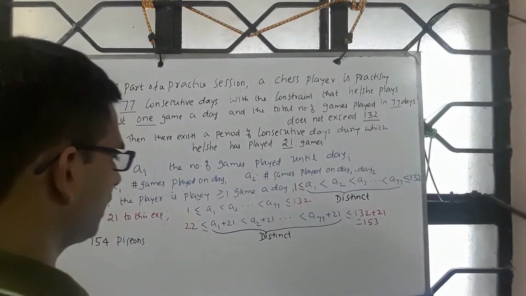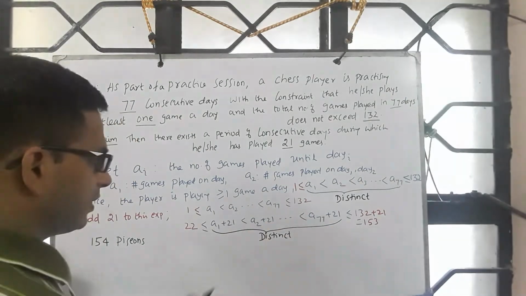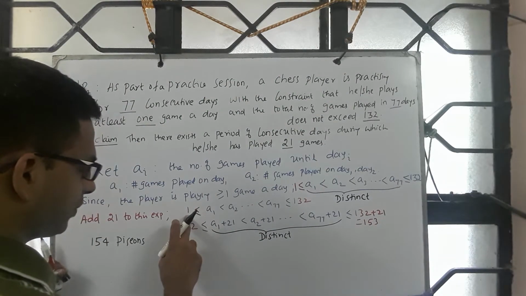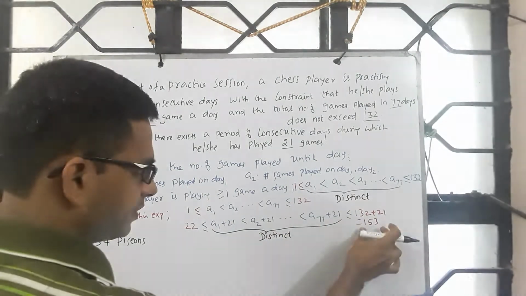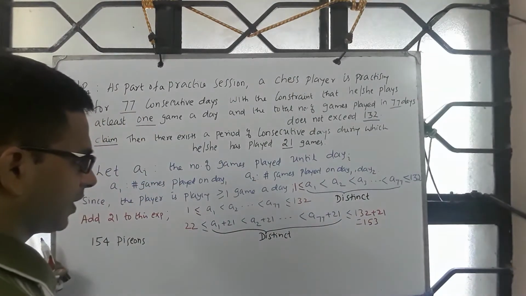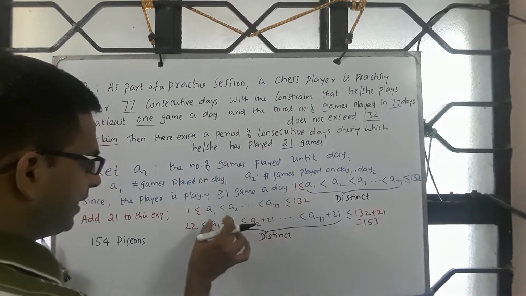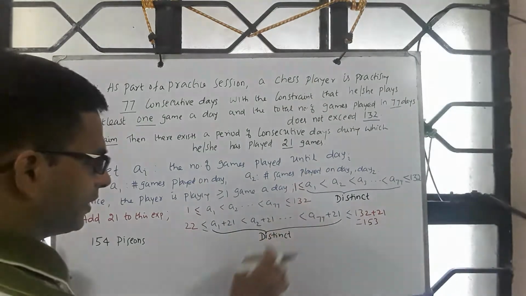What are all the possible values these can take? The lower bound is 1 and the maximum is 153. Each of the first set can only take a value between 1 and 132.